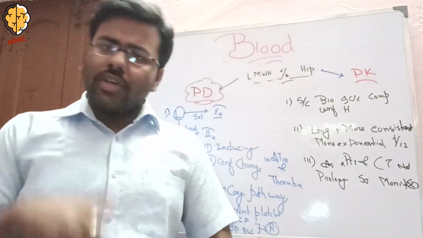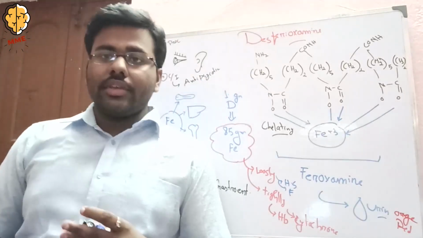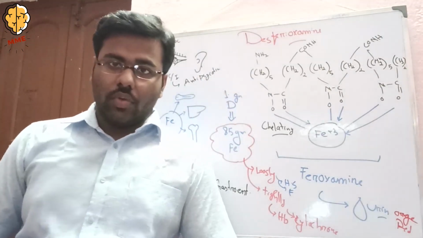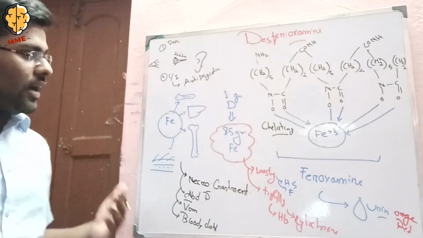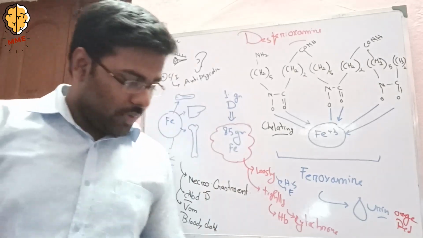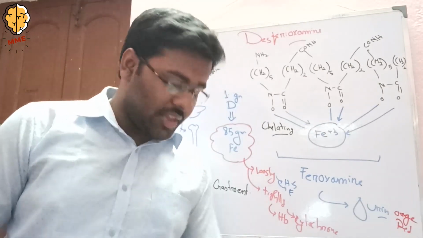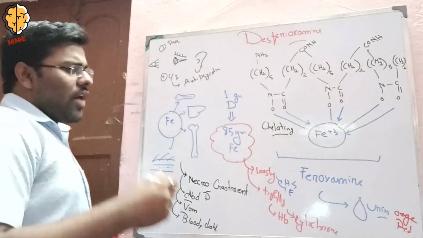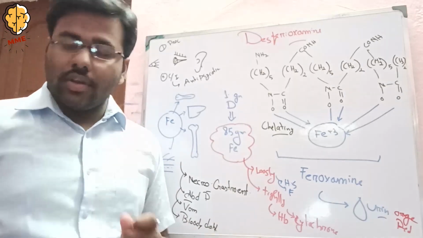Okay. Now coming to the next question. Desferrioxamine is used in case of iron poisoning. Okay. So there is a big table. I will discuss from here and complete here. Please listen carefully because this is the most important thing you have to know. First, if iron is overloaded, then there is iron poisoning.